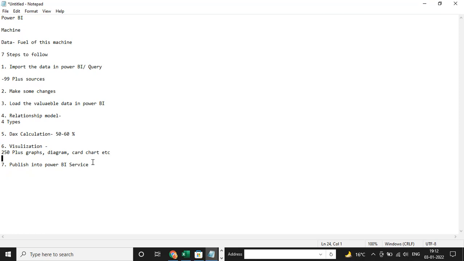So a company provides that access to a limited number of people. A company hires multiple Power BI developers, but provides limited access to Premium or Pro because it is very costly.